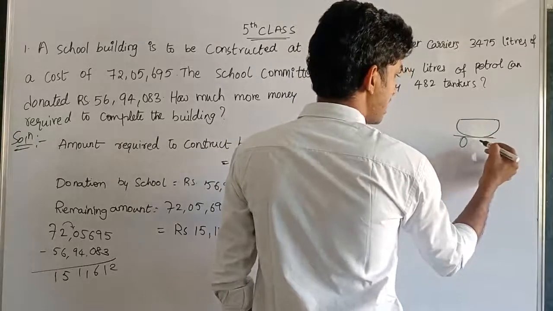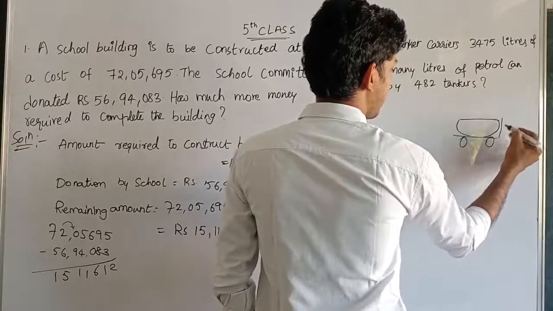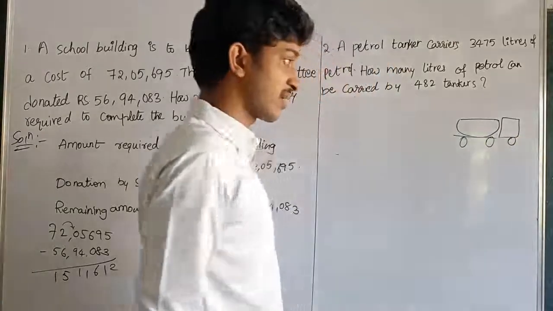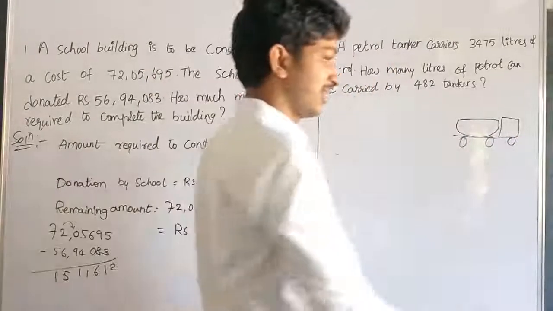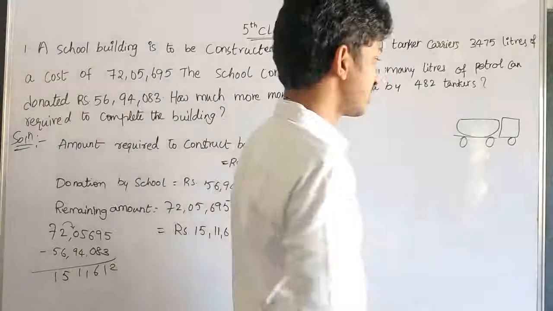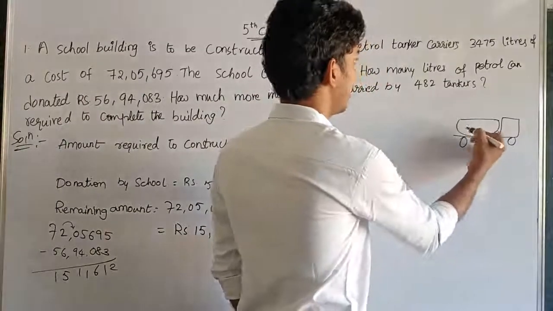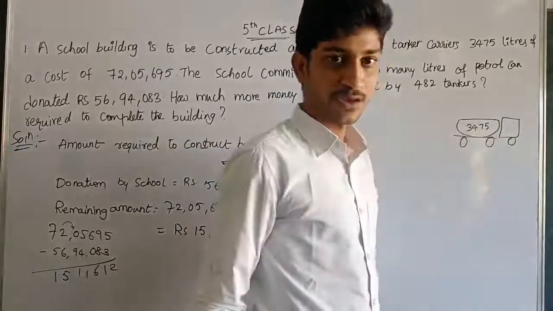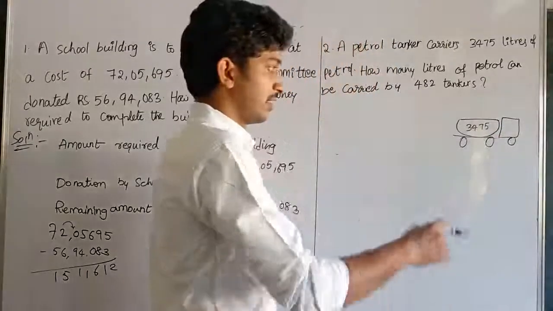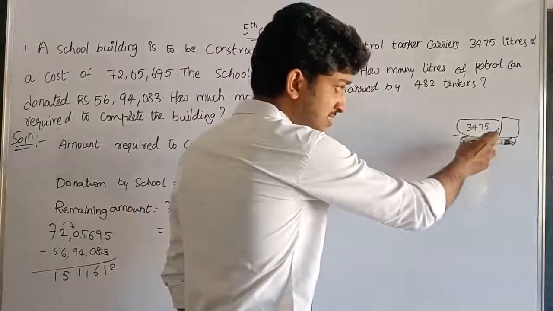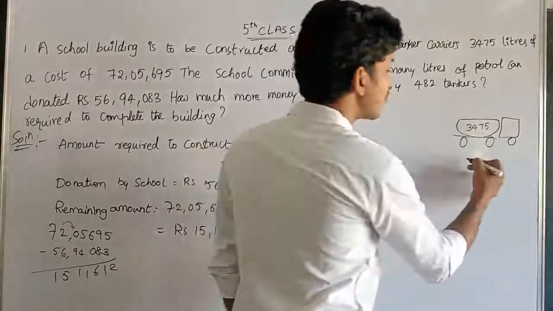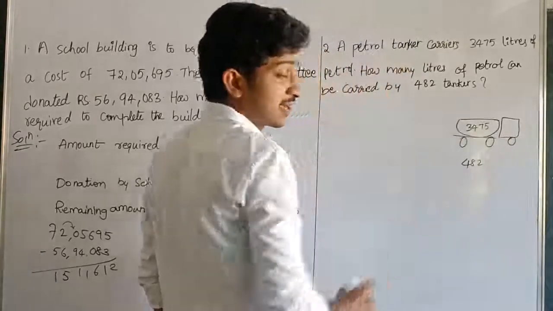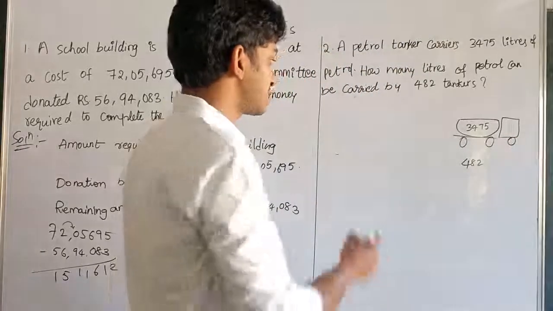A lorry has some wheels and okay, I'm not good at drawing, just think it is a petrol tanker. So this tanker carries 3,475 liters of petrol. And if a truck carries this amount of petrol, then 482 tankers like these are 482 tankers, carries how much petrol? Okay, see here.